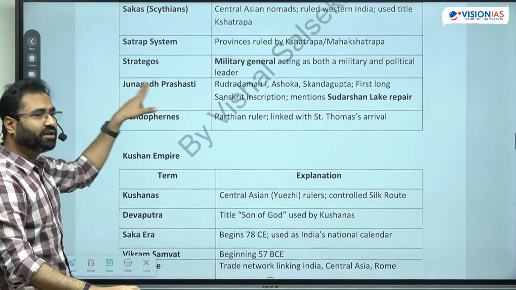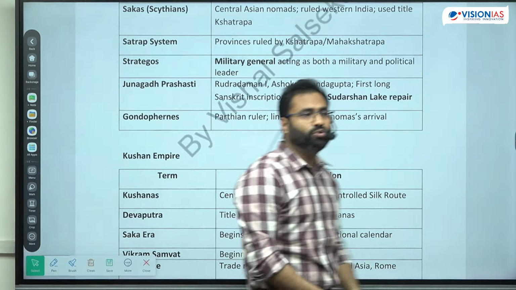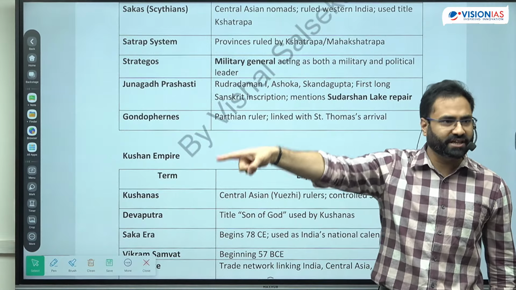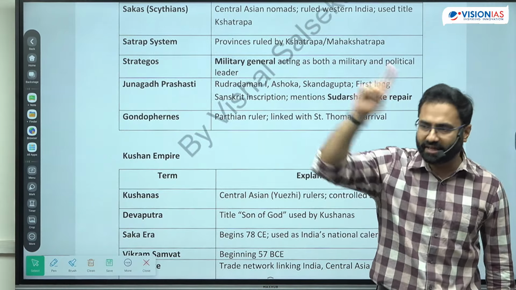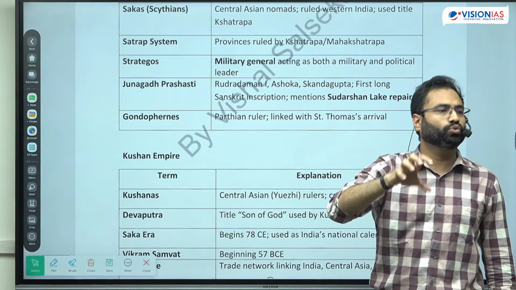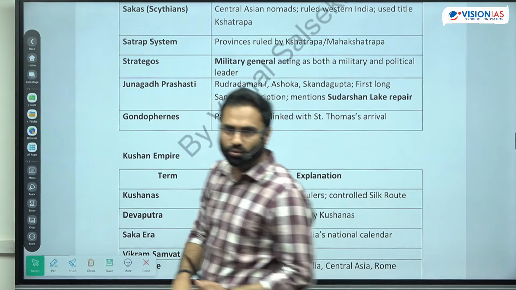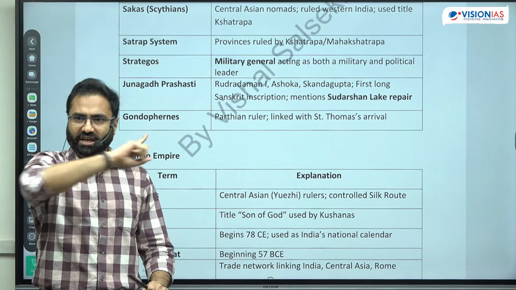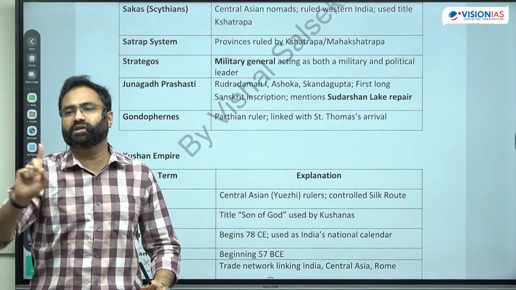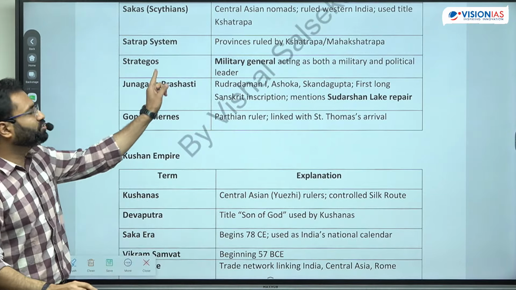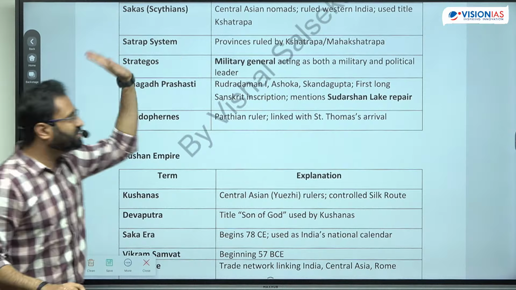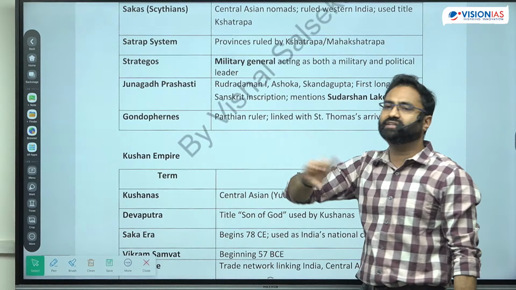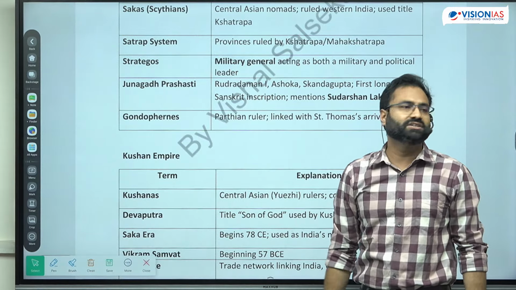Next, another similar looking term is strategos. Strategos is the military leadership, means a ruler annexed a territory and went away, but he ensured that his successor या उसका एक nominee वहां पर बैठा हुआ है, and that is ruling in the name of that king. The revenue is going towards the king, everything is going towards the king, even the rule is done in the name of the king. So strategos is the military general. जो Kshatraps हैं, they were the basic general level governance. When a military leader is assigned with the territory, that is the strategos.